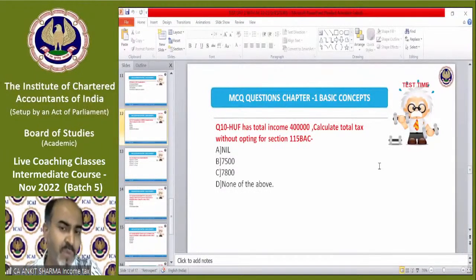If total income is 4 lakh rupees, the HUF will fall in the 2,50,000 exemption slab. So calculate the tax and let me know. The tax should include surcharge, cess, whatever it is. It should be the total tax.